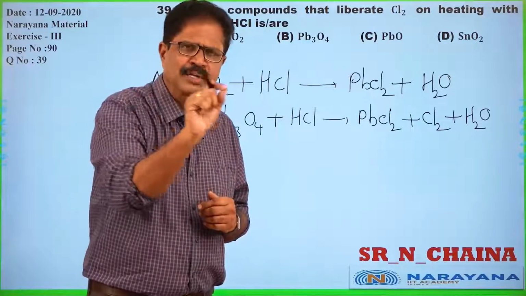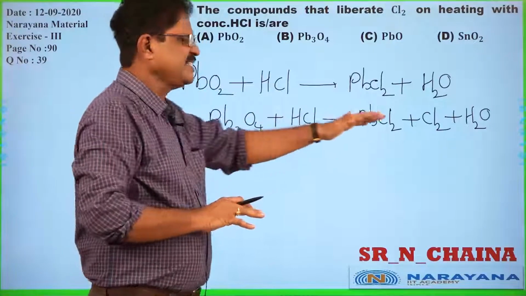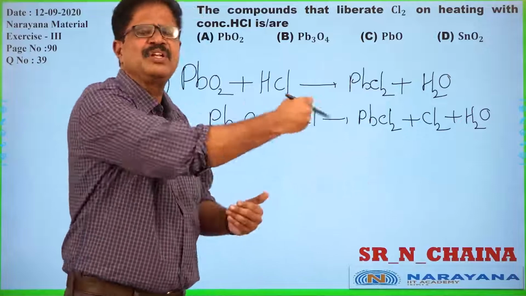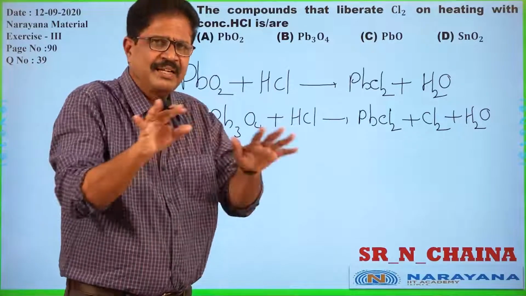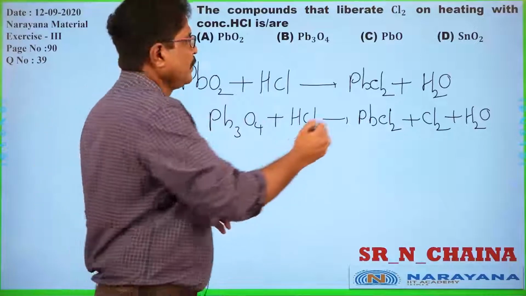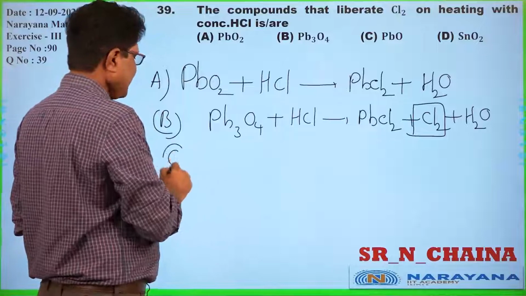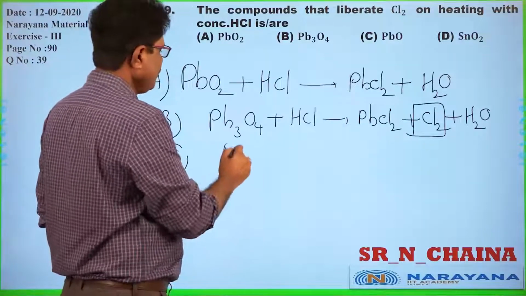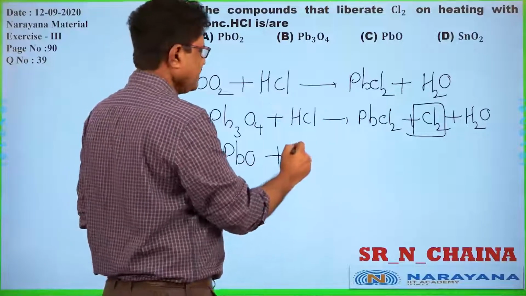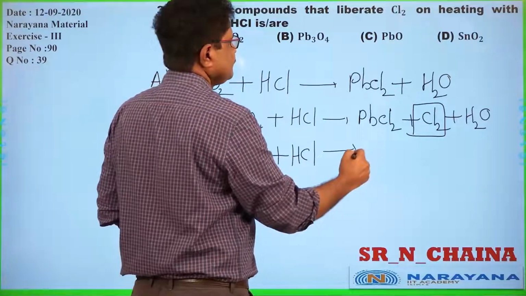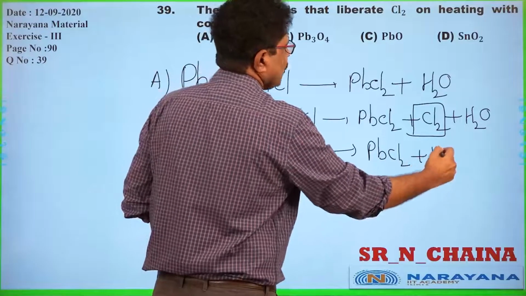Balancing you should not do by heart. First of all, beautifully write reactants and products, and only then you can balance all the elements. So here balancing is not a criterion. So chlorine gas is liberated, definitely. We will see the C, PbO. In the same way it is giving products, HCl, PbCl2 along with water.